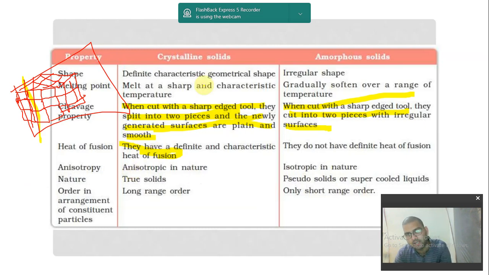Anisotropy. Anisotropic in nature, crystalline solid we have studied. Amorphous is isotropic in nature, we have studied. So crystalline solids are called true solids because they will stay in their form. But amorphous are called pseudo solids. Why? Because they are actually liquids, super cooled liquids, and they can generally flow down after a very long period of time. As we talked about glass, it has a thicker base and thinner top, isn't it? Okay. Order or arrangement of constituent particles, it is long range order we have studied, and it is only short range order. So these are the properties that we studied about crystalline and amorphous solid. Now moving ahead.